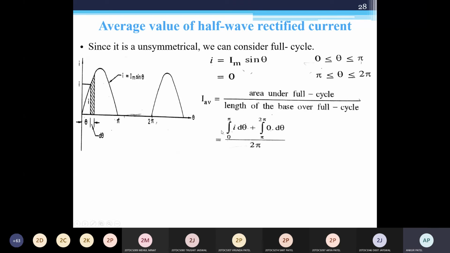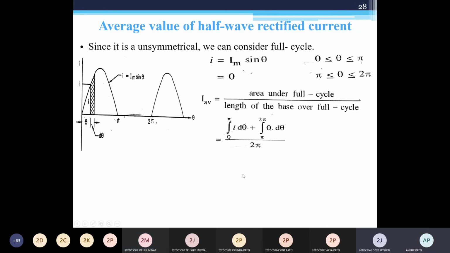Yes, sir. Now tell me what you are getting. Substitute i equals Im sin theta. The integration of 0 means? 0. So you will have only the integration from 0 to pi of Im sin theta d theta divided by 2 pi, and the other part becomes 0. Tell me the answer: I average equals 0.318 into Im.